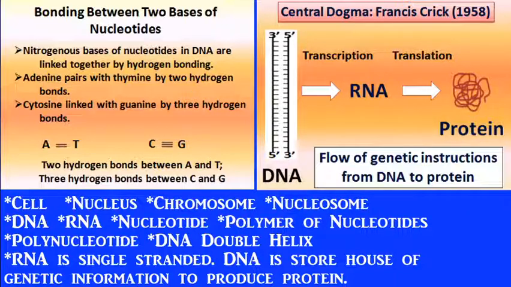And this flow of information from DNA to functional biomolecules inside a biological system, that is in a cell, is known as the central dogma of molecular biology. About this topic, I have uploaded a separate video. You can clear your concept about the central dogma of molecular biology by seeing that video.